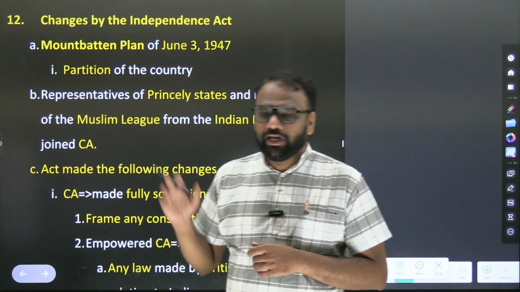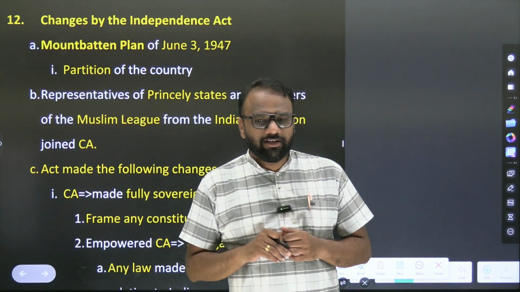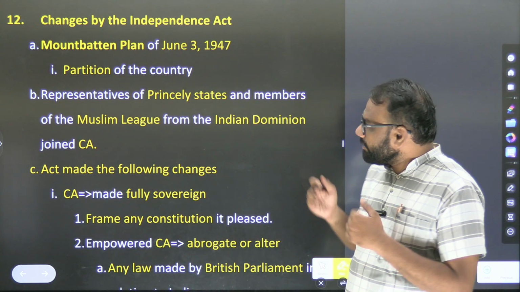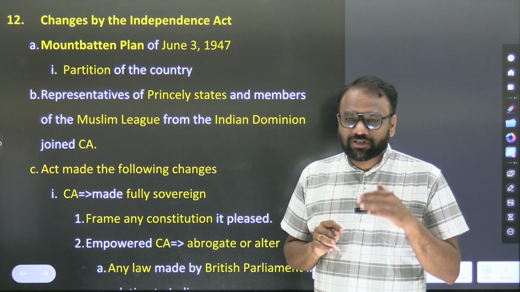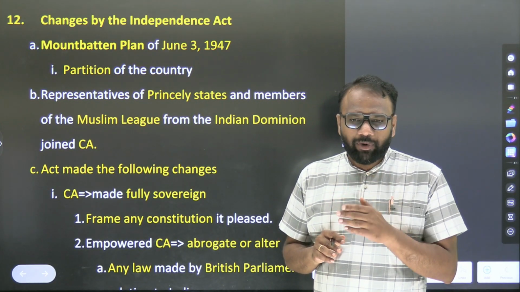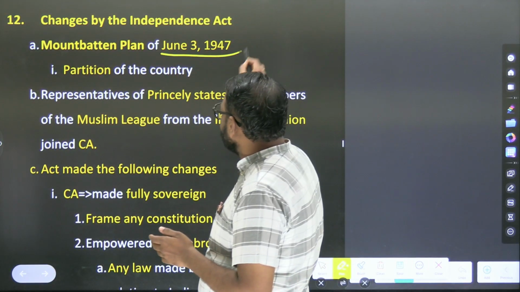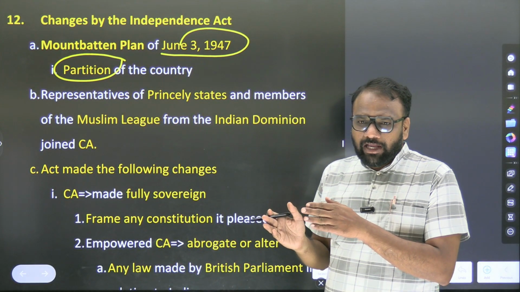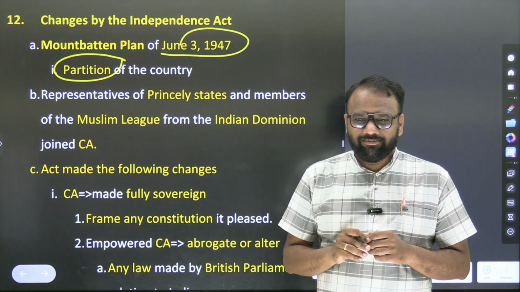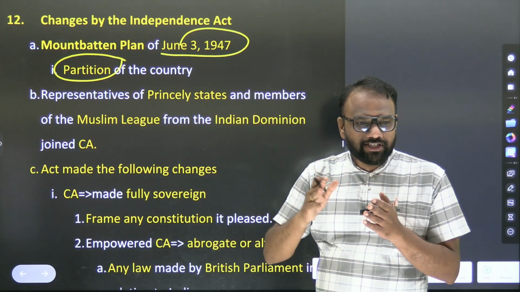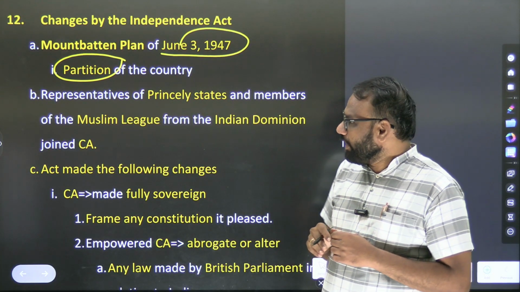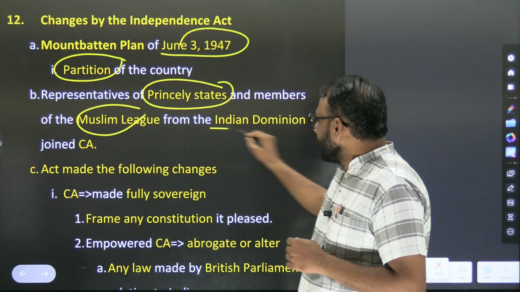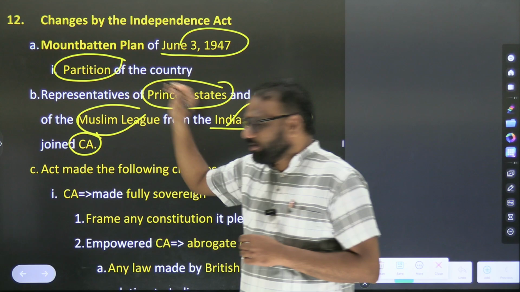Next, we saw the Indian Independence Act. Who passed the Indian Independence Act? The British Parliament. Because Pakistan was opposing, it wanted its own nation. Hence Mountbatten came, and the Mountbatten Plan of June 3, 1947, brought the partition of the country. Before the Mountbatten Plan itself, the Constituent Assembly was formed, because the plan took place in 1947 and in 1946 the Constituent Assembly was already formed. Now representatives of princely states and members of the Muslim League from the Indian Dominion joined the Constituent Assembly. What does it mean?